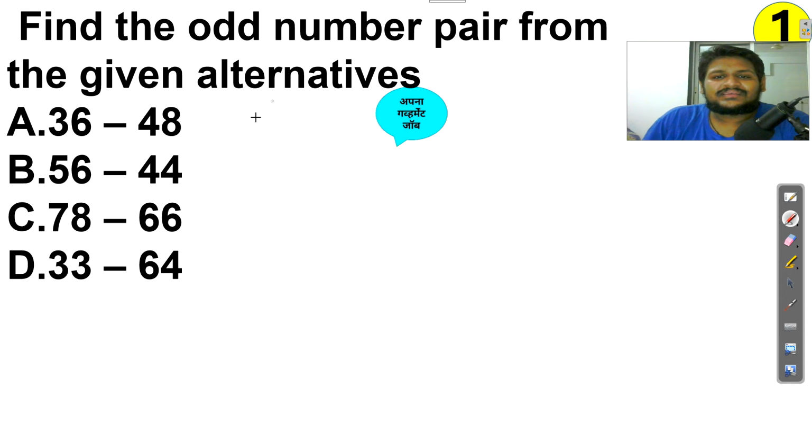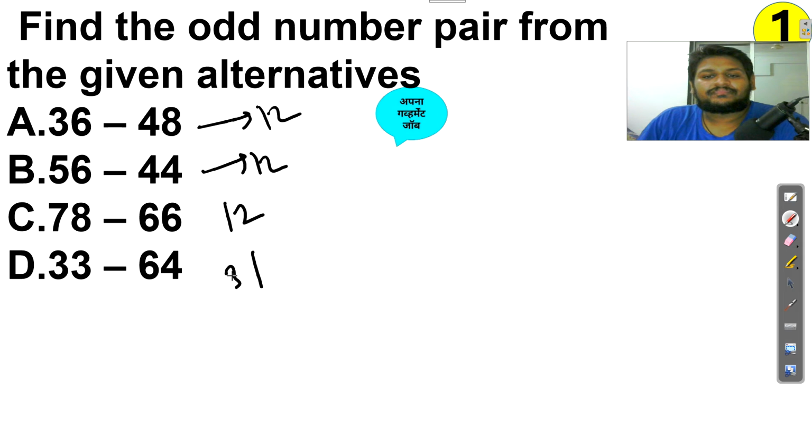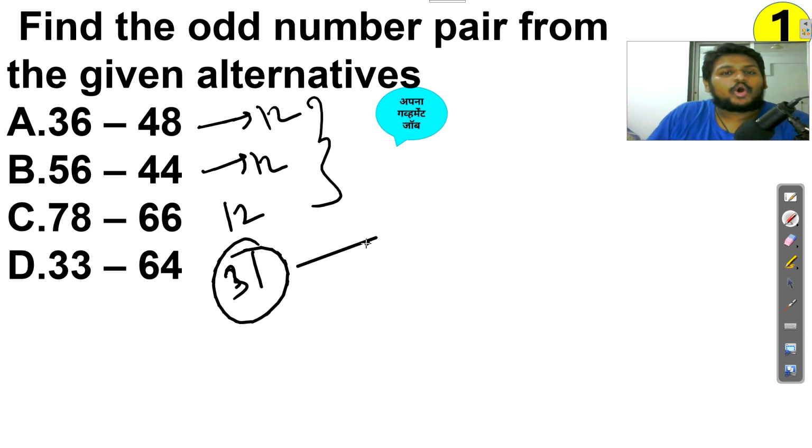48 minus 36 is 12. Here also 56 minus 44 is 12 again. 78 minus 66 is again 12. But here I am getting 64 minus 33, which is 31. So in these the gap is 12, but here the gap is 31. So this is obviously the odd one out. The logic of subtraction is used here. Like this you can solve, very easy types.